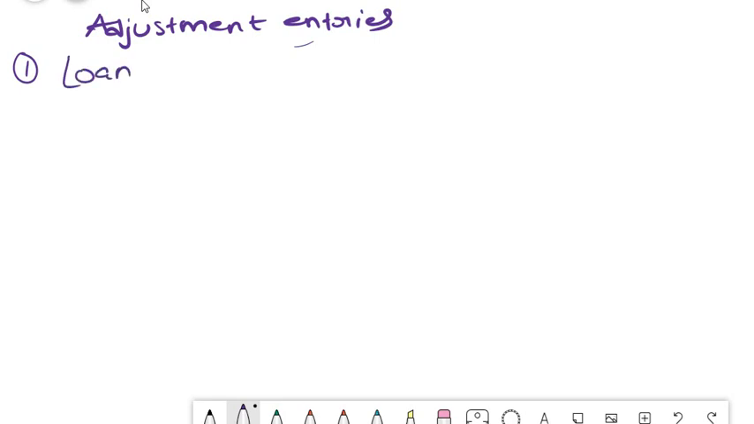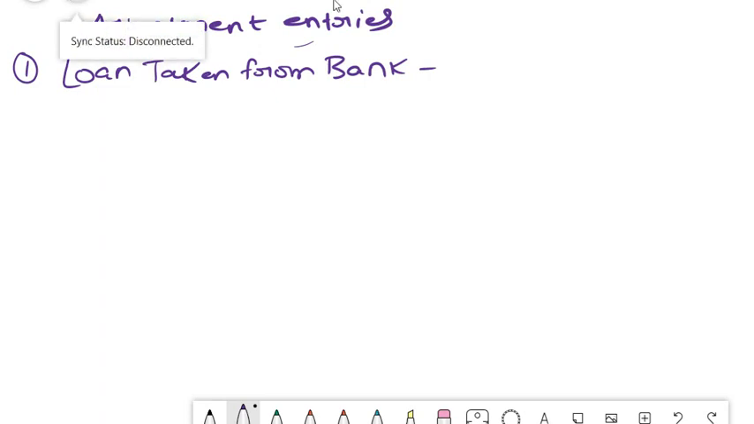This is just a journal entry concept, not an adjustment entry, but I wanted you to know the impact of this in the adjustment. Loan taken from bank. Assuming that you have taken some loan from the bank, what is the journal entry that you are going to post here? We have received 1 lakh, assuming, from the bank.